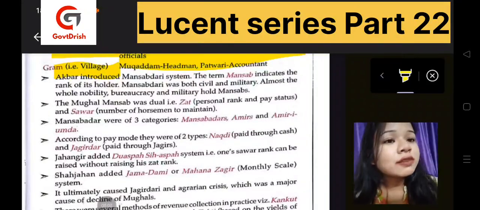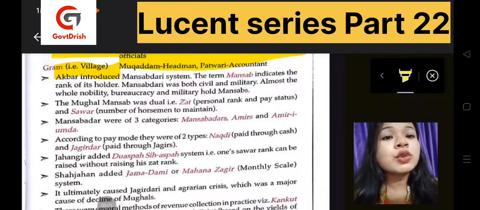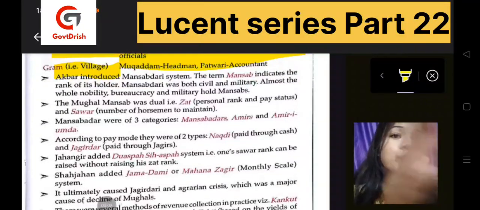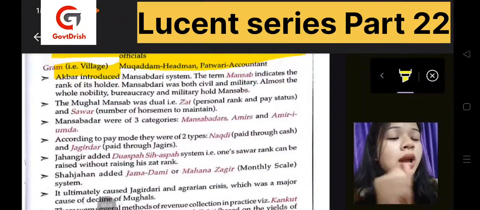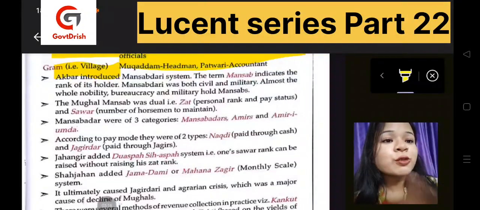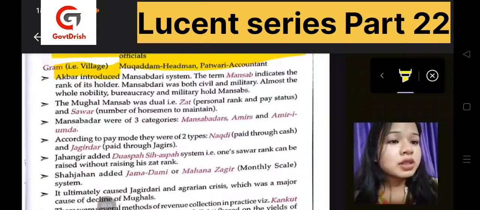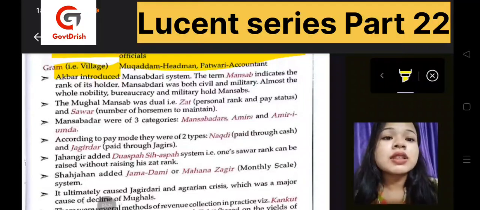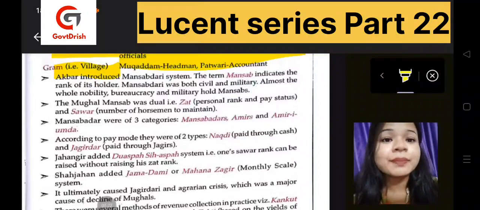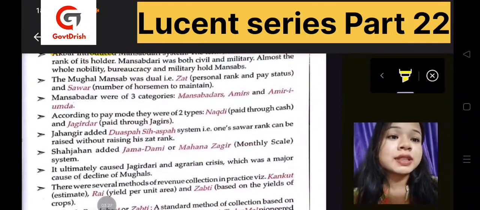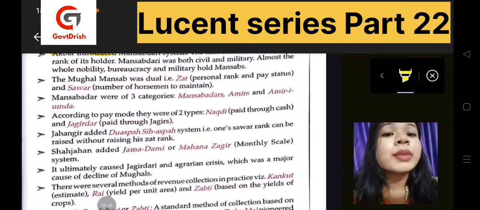So they were both civil and military. Now almost the whole nobility, bureaucracy and military held mansabs. So these people, bureaucracy, nobility and military, used to hold mansabs. Now the Mughal mansab was dual, means there were two types. One was Jat, that was personal rank and pay status, and one was Sawar, that was the number of horsemen to maintain. Mansabdars also were divided into three groups: Mansabdars, Amirs and Amiri Umra.